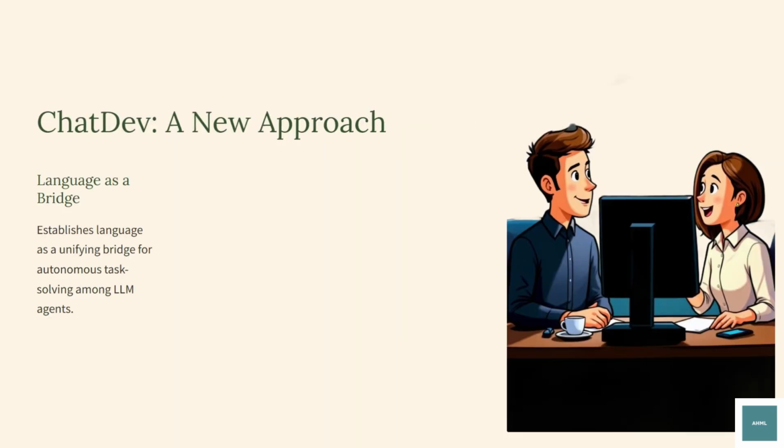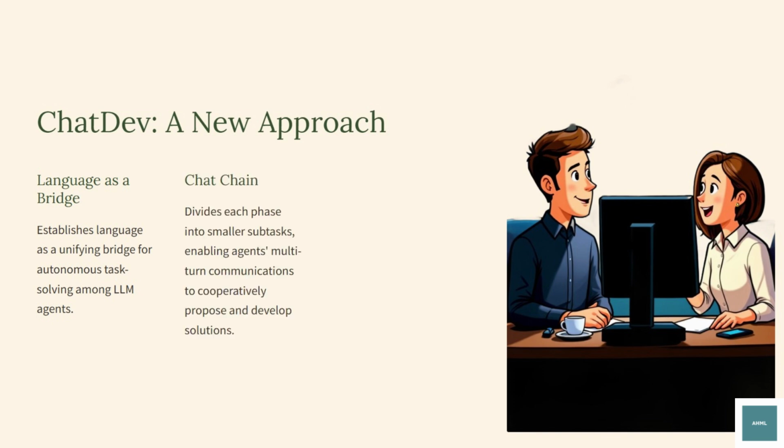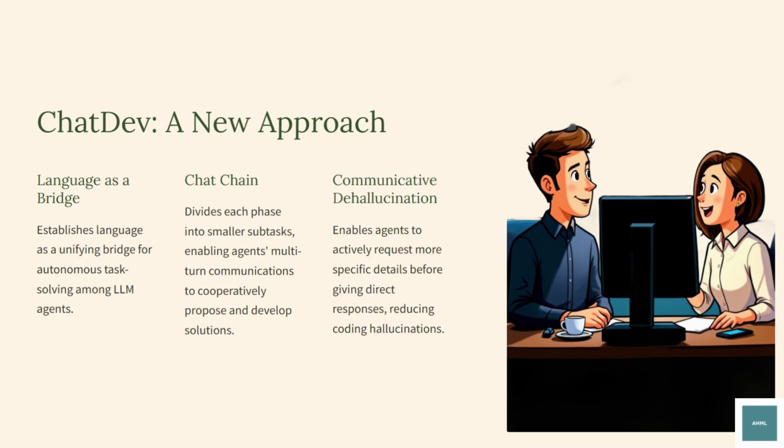ChatDev uses a chat-powered framework to integrate agents with various roles from CEO to programmers and test engineers collaborating in different phases. It uses a chat chain to break down each phase into smaller subtasks and guides multi-turn communications between different roles to propose and validate solutions for each subtask. To alleviate hallucinations, agents request more detailed information before responding, reducing coding hallucinations.